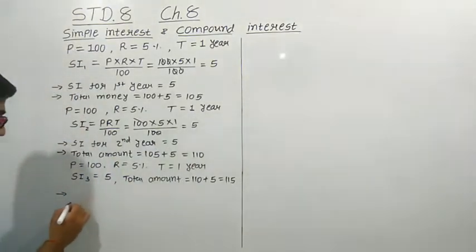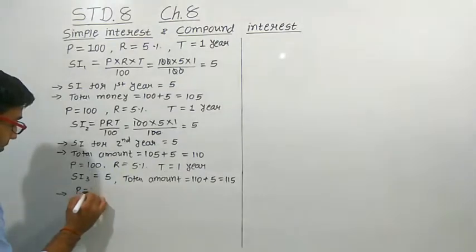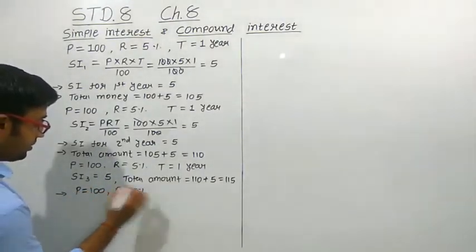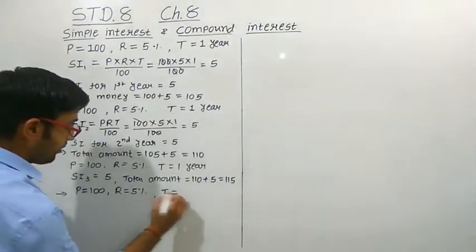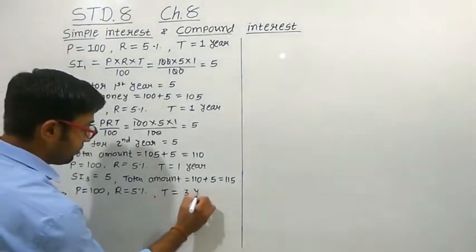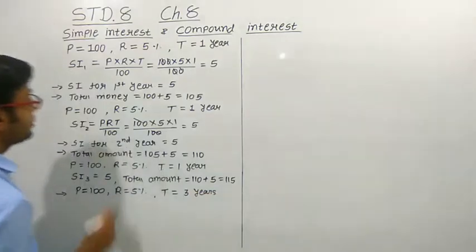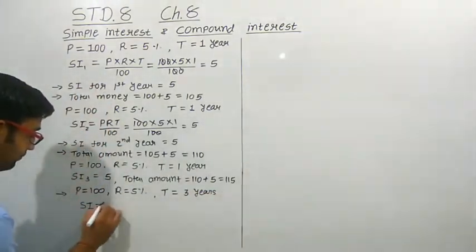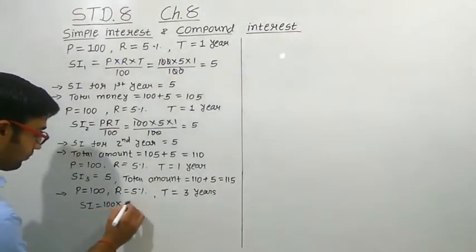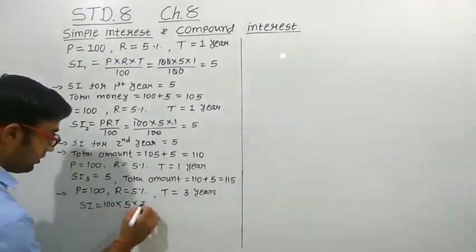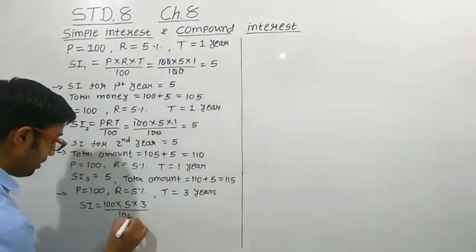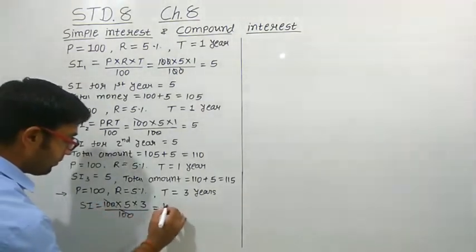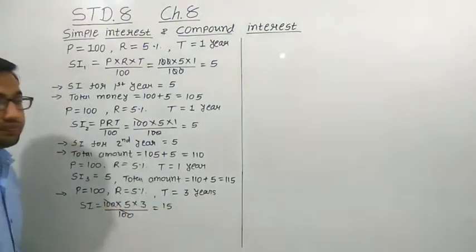The principal amount will remain as it is, 100. The rate of interest is 5%, and the time duration we are now taking is 3 years. So putting down all the values, the simple interest is equal to 100 into rate of interest into time duration upon 100. So this 100 will cancel out. What we are getting is 15 rupees.